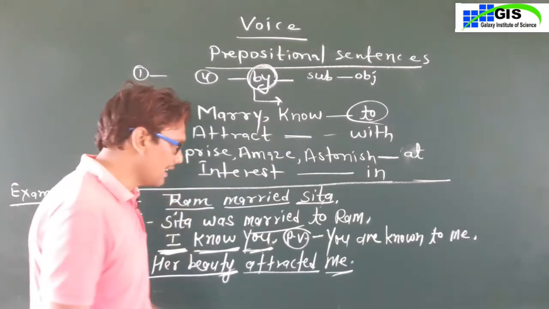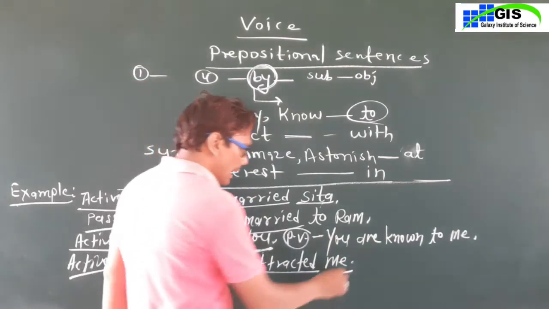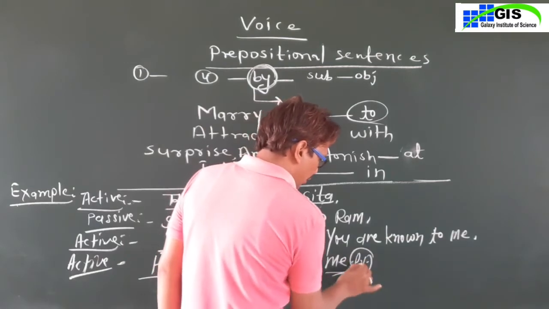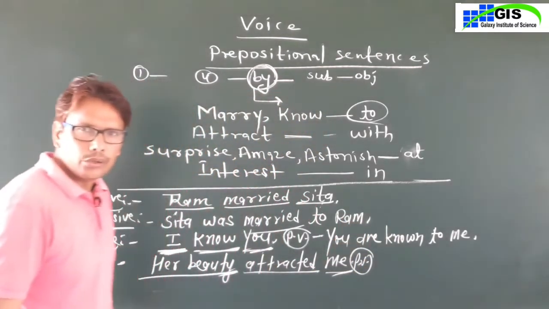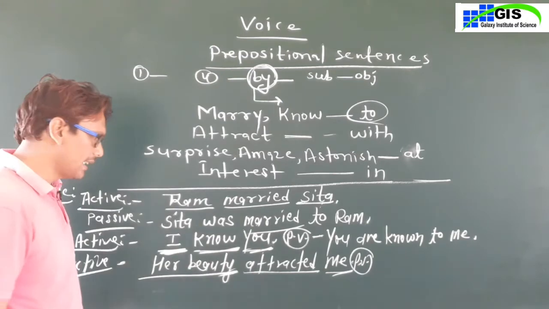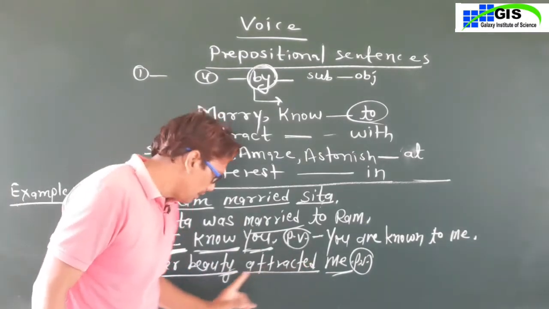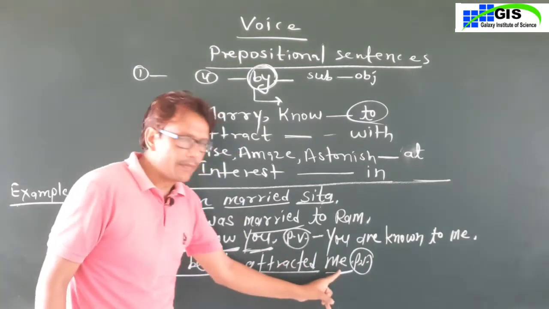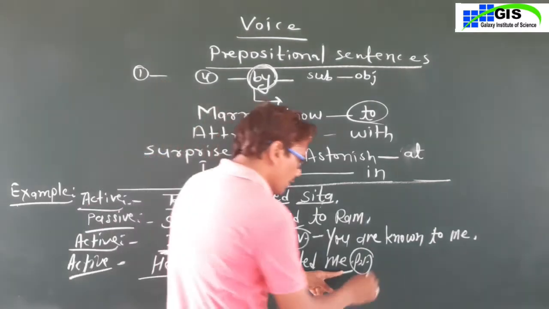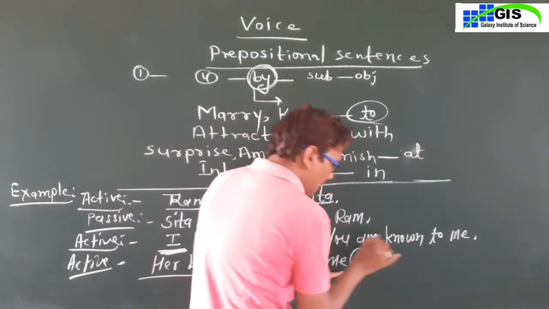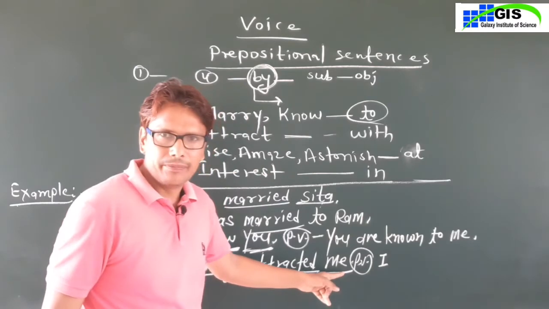So dear students, in this sentence you have to change the sentence into passive voice. Here subject, verb, object. The object is me. So you will change me into I.